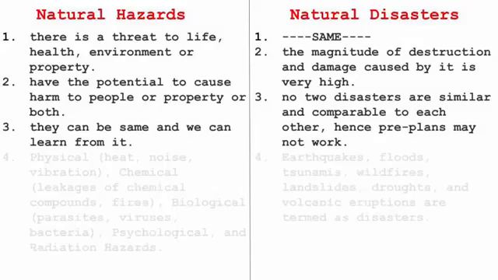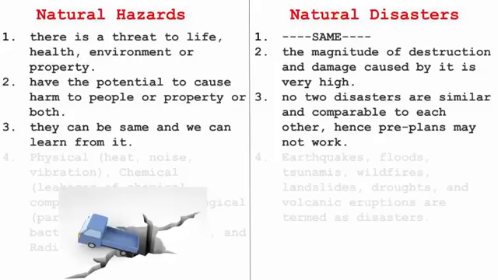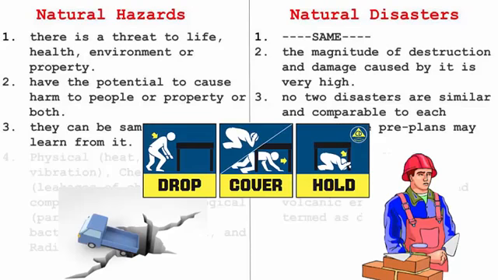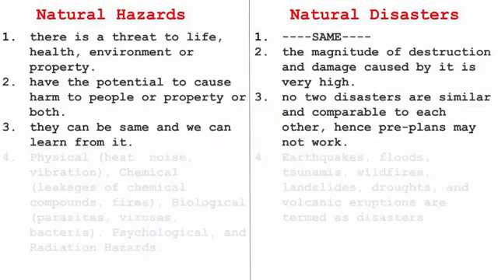On the other hand, no two disasters are similar and comparable to each other. Hence, pre-planning may not work. For example, in the case of an earthquake, we can think about making houses stronger or moving to a particular place where earthquakes don't happen. But by doing all of this, we still cannot guarantee that the earthquake would not happen again, and we cannot even measure the destruction caused by it. Humans are too small in front of nature in this case.